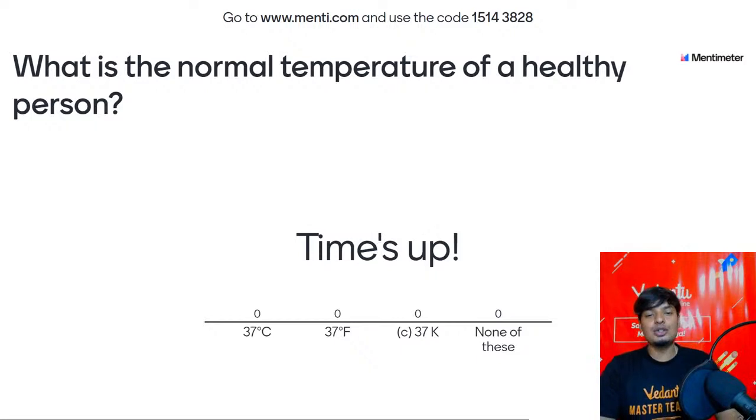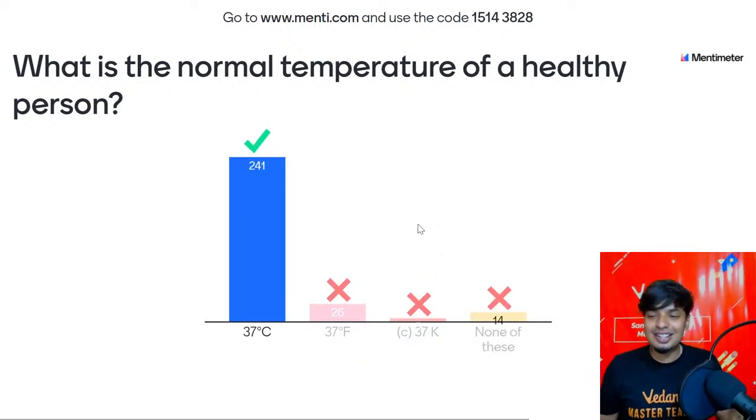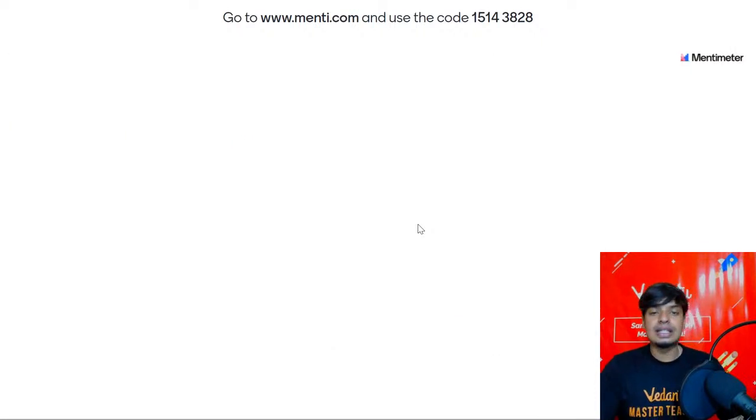Time's up. Let's see who got the right answer now. It is obviously 37 degrees Celsius, right? 37 degrees Celsius is the right answer. Of course, in Fahrenheit it is 98.6 degree Fahrenheit. Now, what is it? Who got it? Who got it?